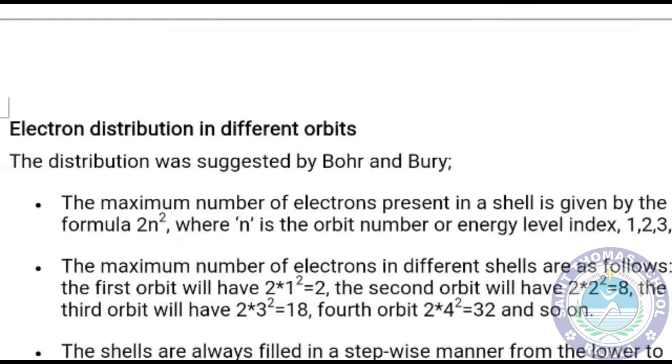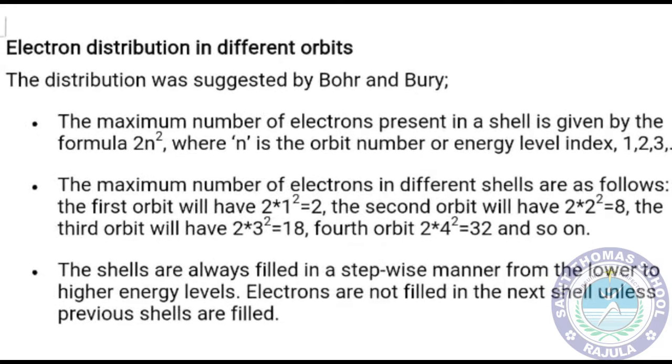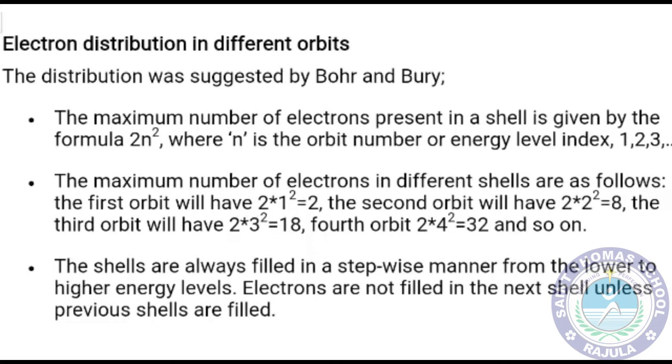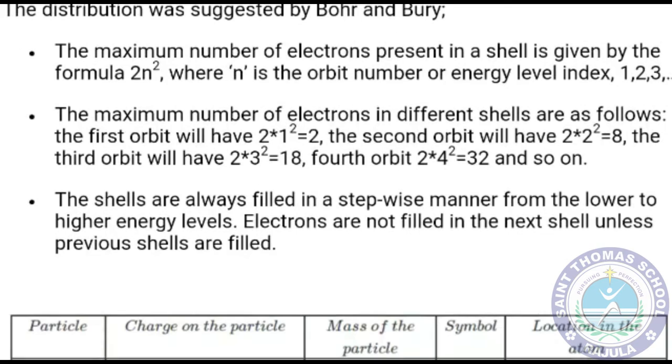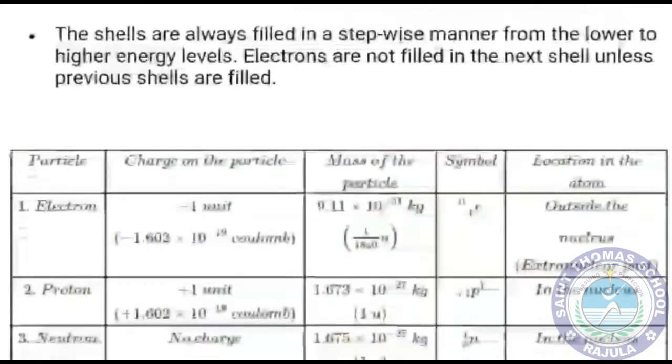Electron distribution in different orbits. The distribution was suggested by Bohr and Bury. The maximum number of electrons present in a shell can be defined by the formula 2n square. In the K shell, the first shell, it is 2 into 1 square, so 2 electrons can be there. In the second orbit, 2 into 2 square means 8 electrons. In the third shell, 18, and in the fourth shell, 32 electrons can be present.